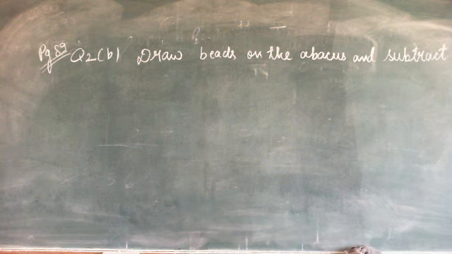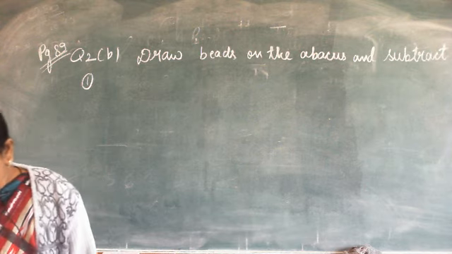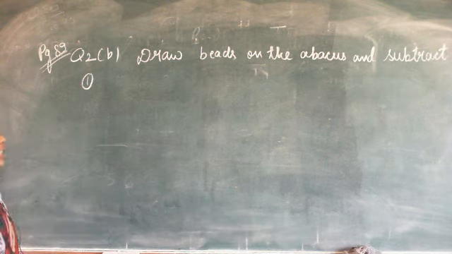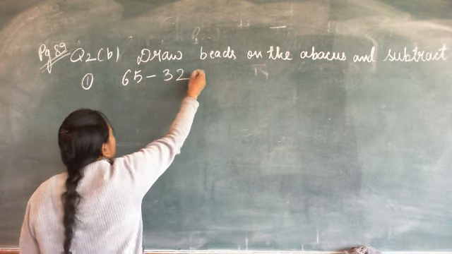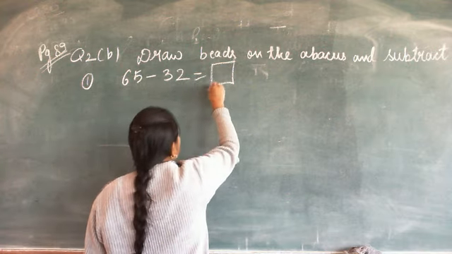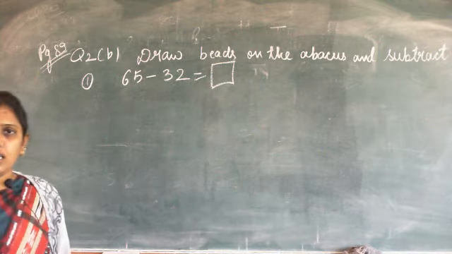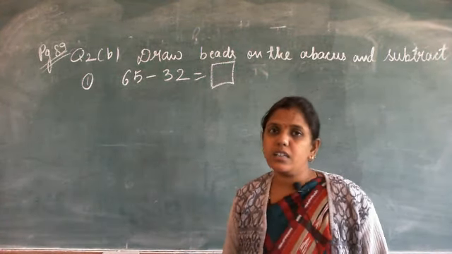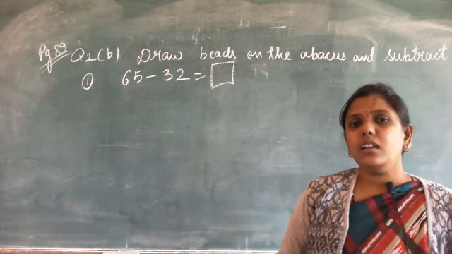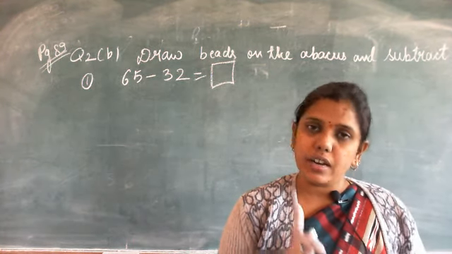Draw beads on the abacus and subtract. The question given in your book is, write number 1: 65 minus 32 is equals to. But in your book 3 abacus are drawn. But in subtraction we have done subtraction using abacus. And in subtraction we draw only one abacus.